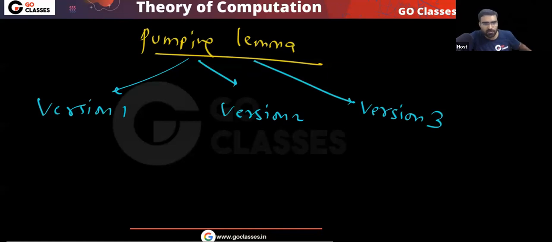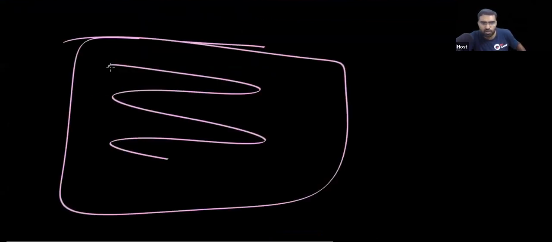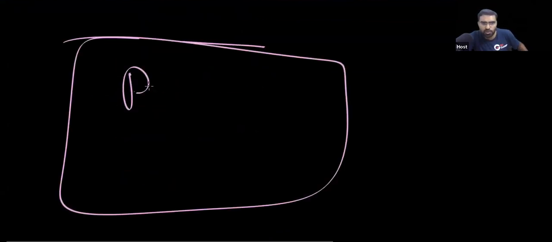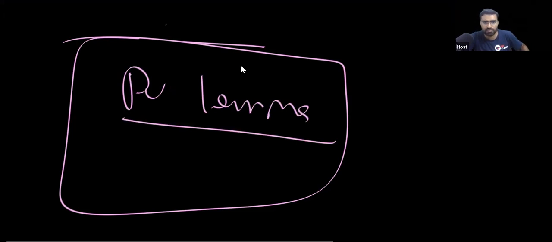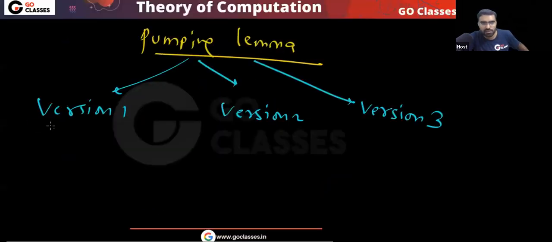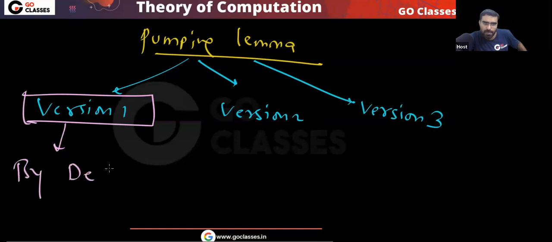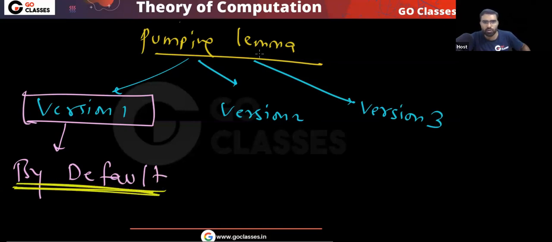Which version is the default? In the exam, if they give you a question with the words pumping lemma, which definition will you use by default? Remember, version 1 is the default.